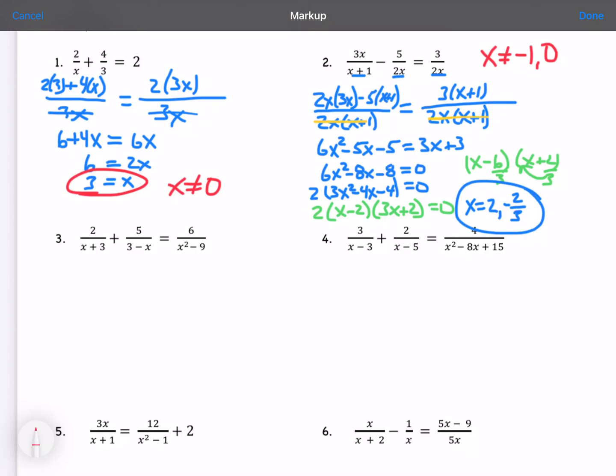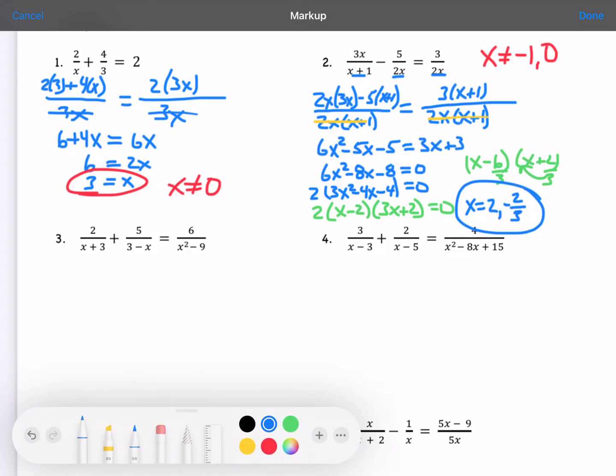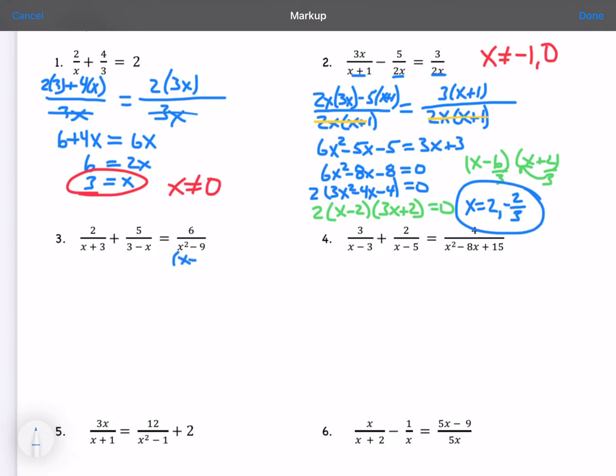So we move on to number 3, and we have an x plus 3, a 3 minus x, and if I factored this, this is x minus 3 times x plus 3. Now 3 minus x is very similar to an x minus 3. The way we can make it x minus 3 is to flip the sign in front, and now it's x minus 3. It changes it. So we have minus and then x minus 3 on the bottom. So now when we do it, our common denominator is x plus 3 times x minus 3 on both sides.